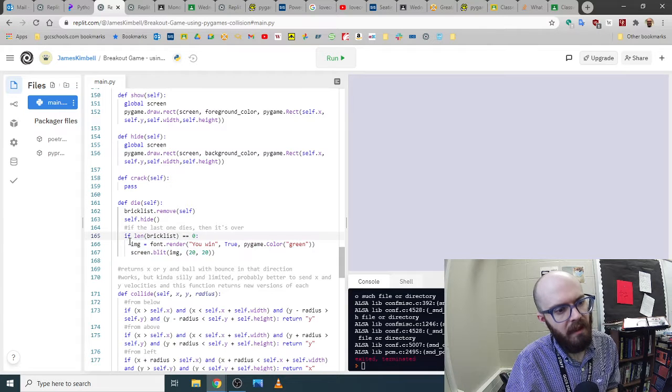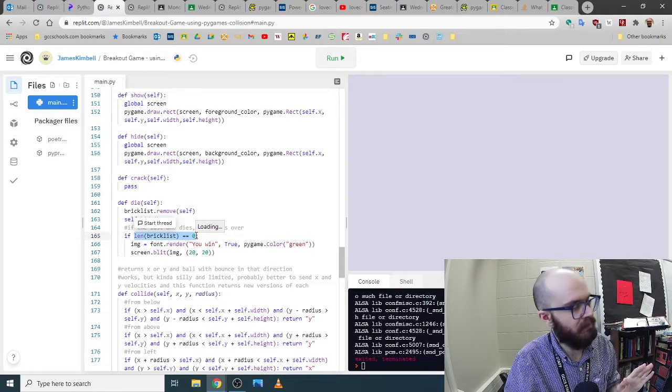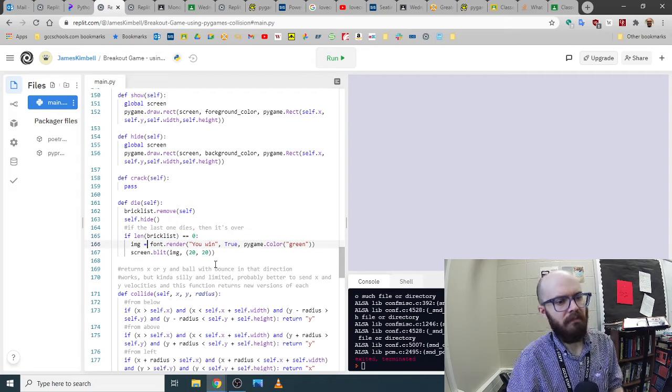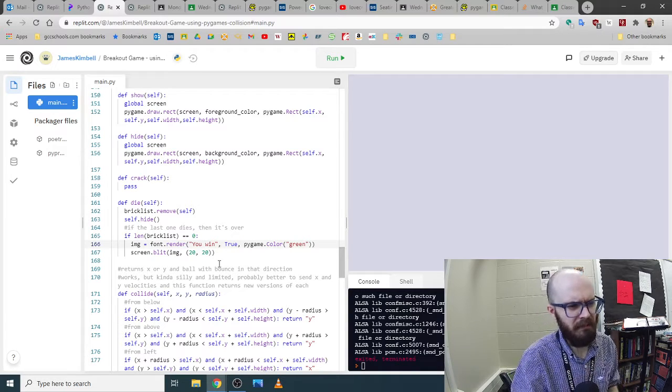So if some condition happens, in this one it's if the length of the brick list is 0, meaning that they're all off screen, then we're going to use a function that is going to be a big deal in the next quarter. It's called blit.